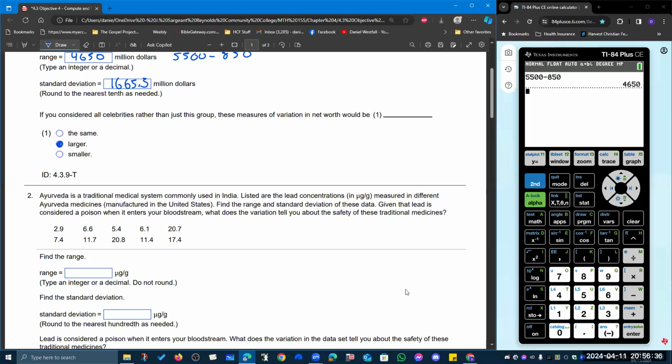Ayurveda is a traditional medical system commonly used in India. Listed are the lead concentrations in micrograms per gram measured in different Ayurveda medications manufactured in the United States. Find the range and standard deviation of these data. Given that lead is considered a poison when it enters your bloodstream, what does the variation tell you about the safety of these traditional medications?